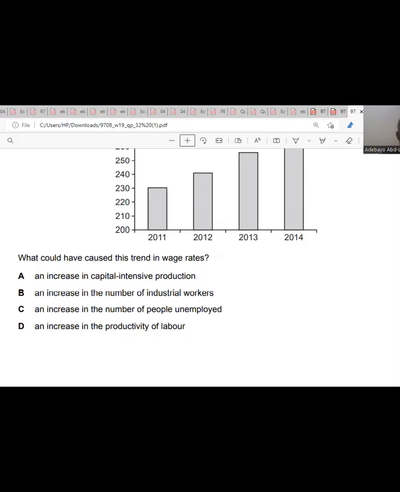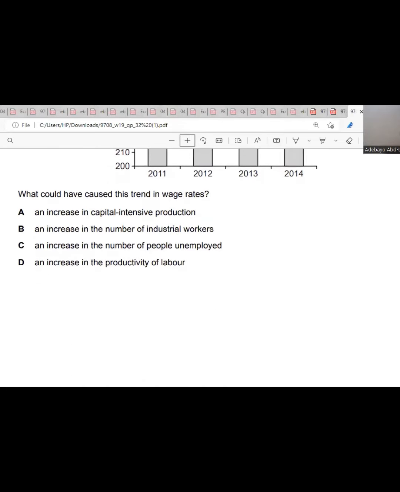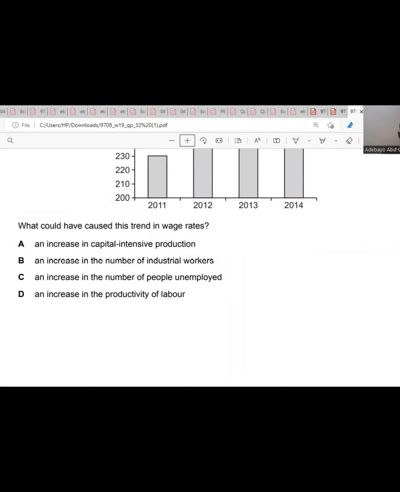B, an increase in the number of industrial workers.